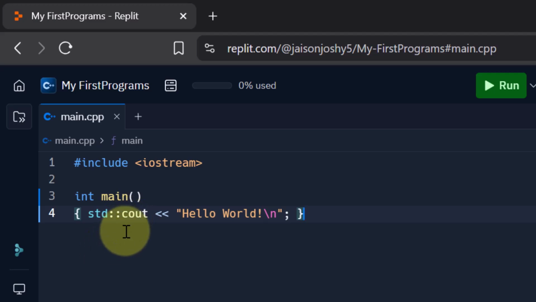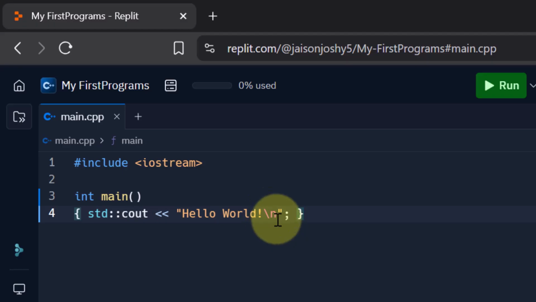Now cout stands for character output or console output. This is used for printing something on the screen. When you want to show something on the screen, you say cout and you have these two angle brackets, and notice where they are pointing. You can see that they are pointing to the left, or opening to the right. And then we include the text that we want to display on the screen, which is Hello World. And you see the text is given in double inverted commas or double quotations.